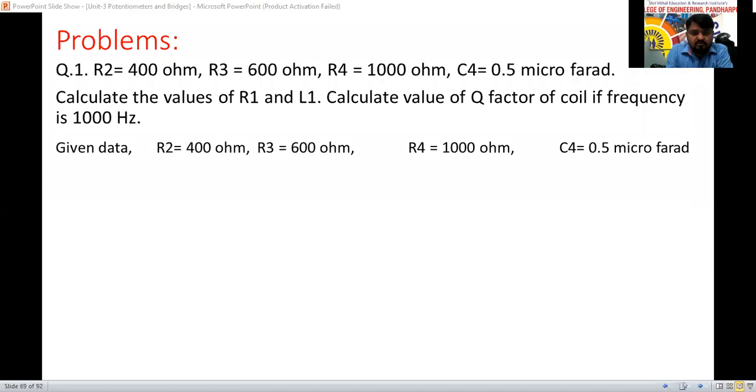Roll number 26, Shubham Madi. Roll number 31.